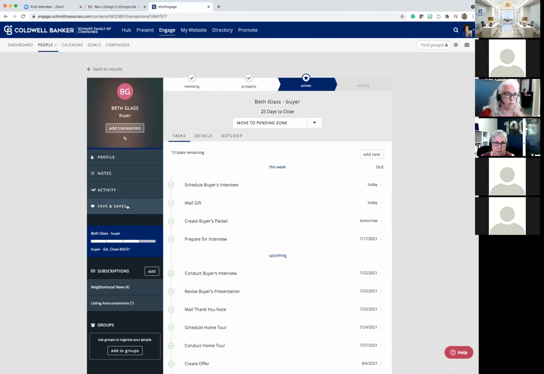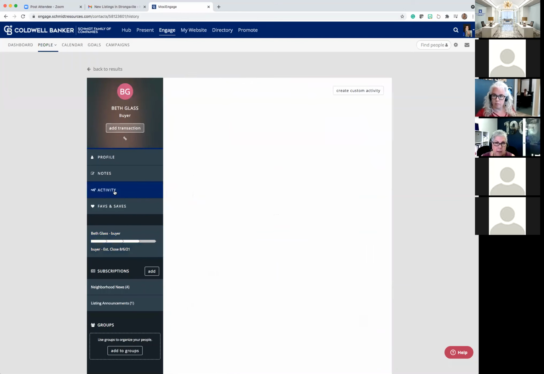Now, the reason this is relevant is because you might not know this, but this connects directly to your website as well. So your two platforms are working together to best provide you the ability to be the best real estate agent. First and foremost, let's go ahead and just take a quick peek at the activity tab, just so you guys can see what this does for you as an agent.